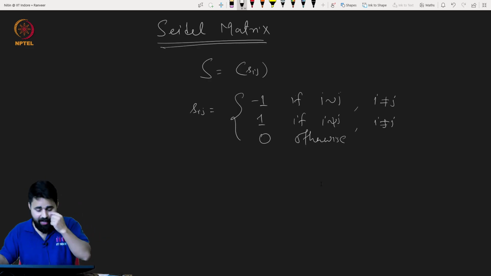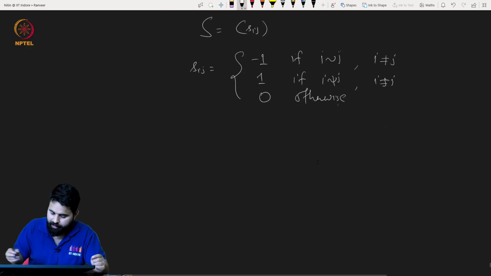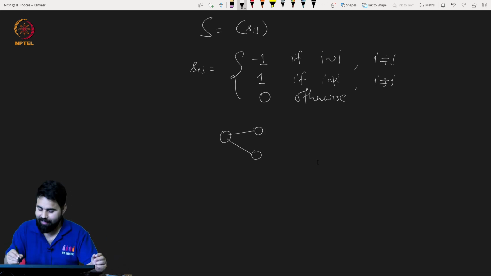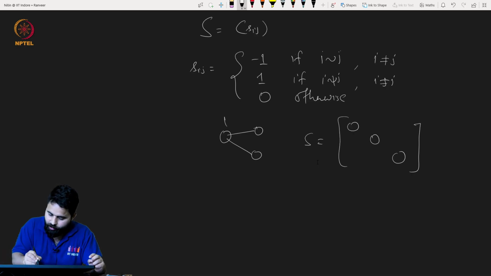So for example, suppose I take this graph. What will be its Seidel matrix S? On the diagonal there will be zeros, so let me number the vertices. Between 1 and 2 there is an edge, so I will put -1; for 1 and 3 again -1; this will be a symmetric matrix.